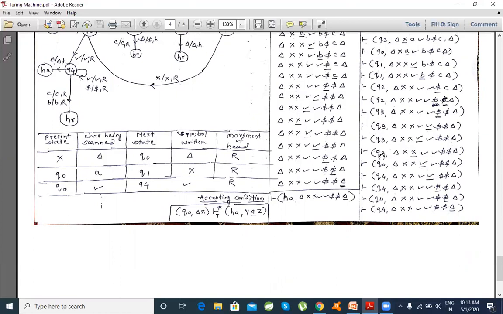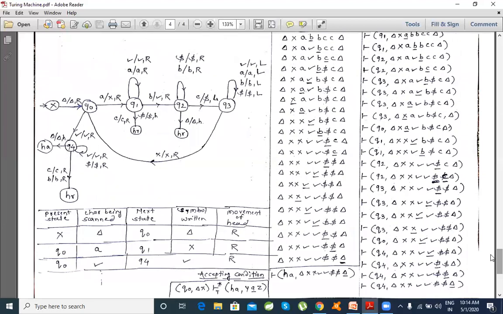Now this X, once you see it being in Q3, you move towards right. So this is what the machine says: replace this X by X and move towards right and change the Q3 state to Q0. So we have done the same thing. We change our state. Being in Q3, if you receive X, we move to Q0 and move towards right.